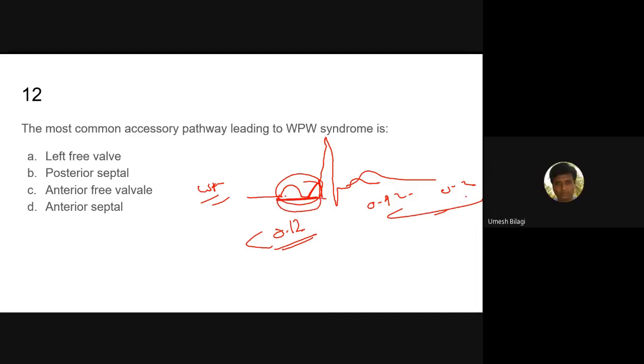This duration is 0.12 to 0.2 seconds. If it is less, it is seen in WPW syndrome. If it is more, it is first degree heart block.